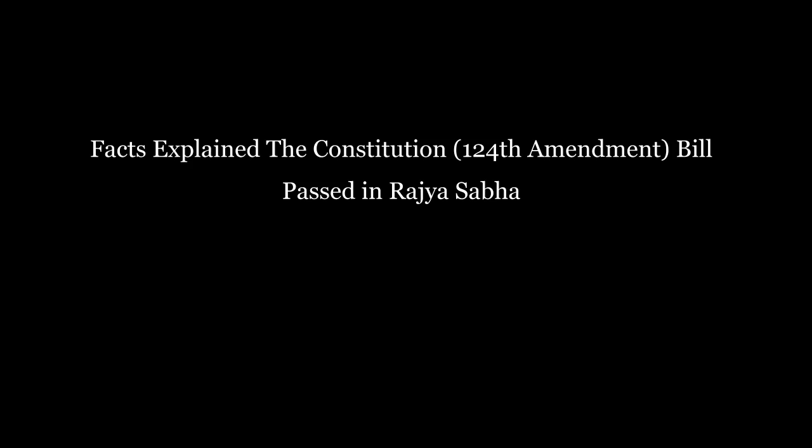Article 16 of the Constitution prohibits discrimination in employment in any government office. However, the government can allow reservation for any backward class of citizens, if they are not adequately represented in the services under the state. The bill seeks to amend Article 16 to permit the government to reserve up to 10% of all posts for the economically weaker sections of citizens. The reservation of up to 10% for economically weaker sections in educational institutions and public employment will be in addition to the existing reservation. The central government will notify the economically weaker sections of citizens on the basis of family income and other indicators of economic disadvantage.